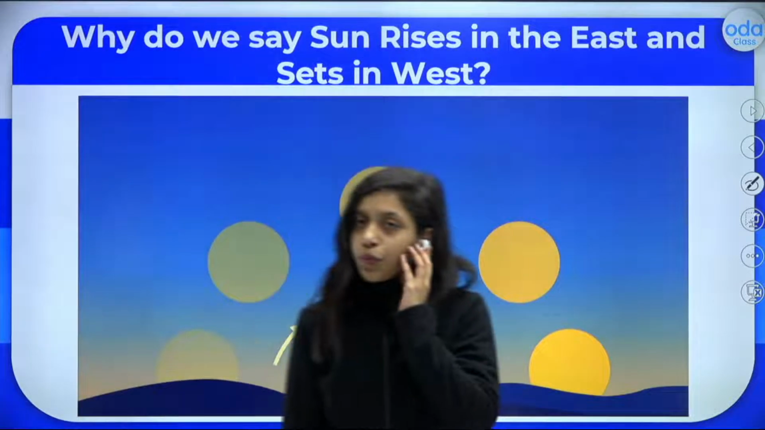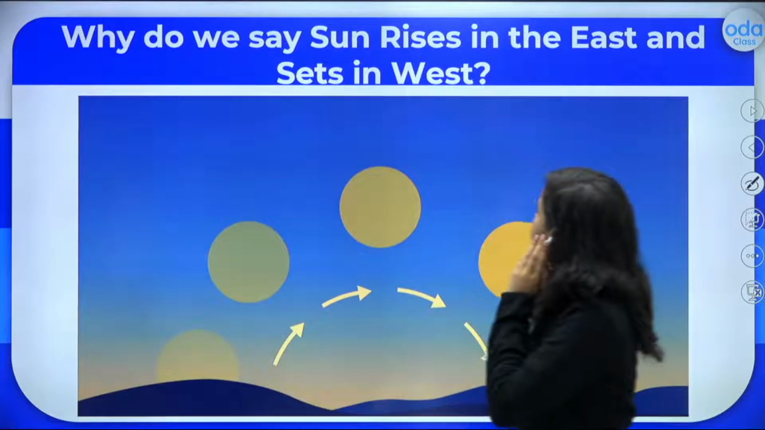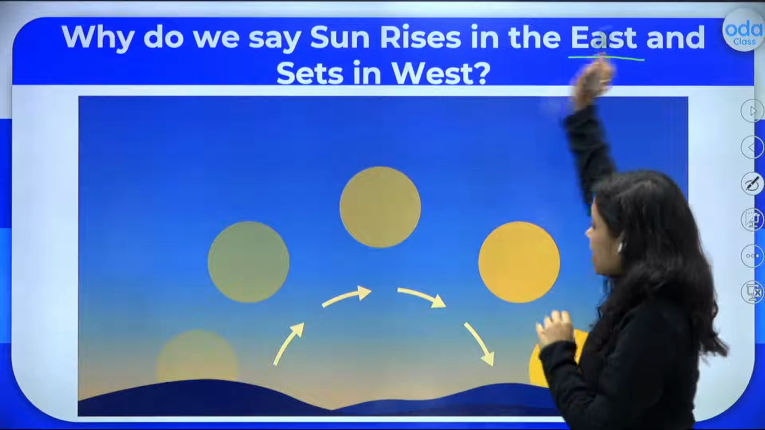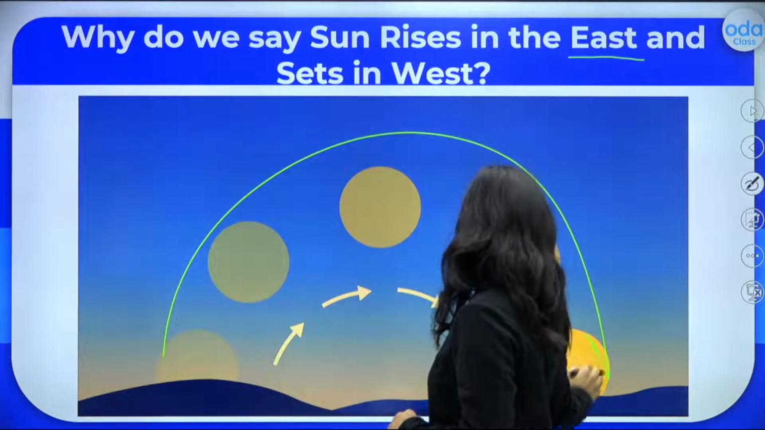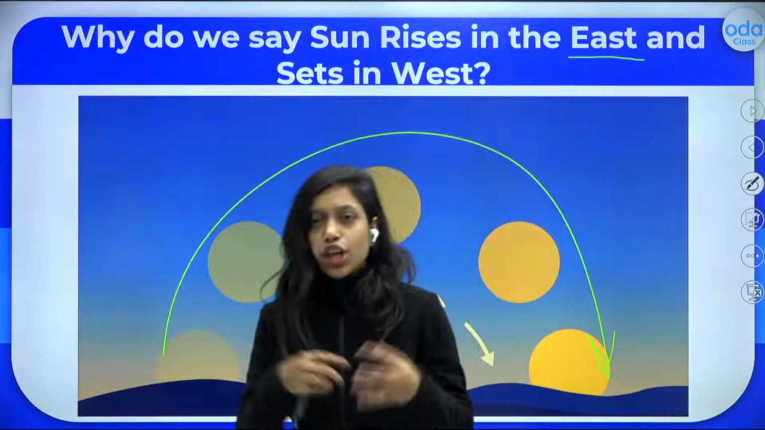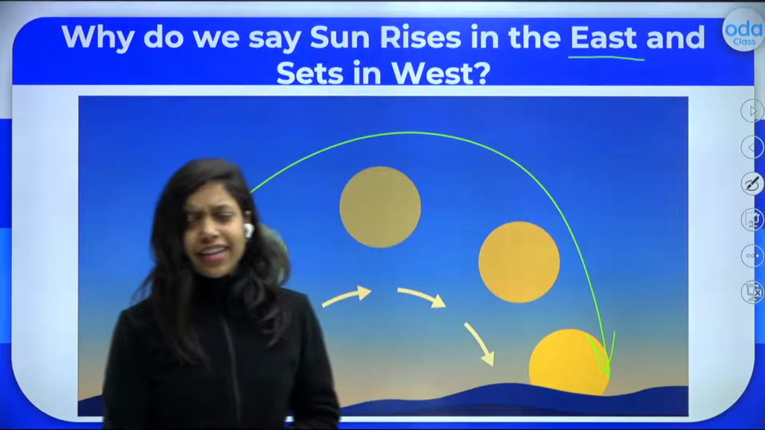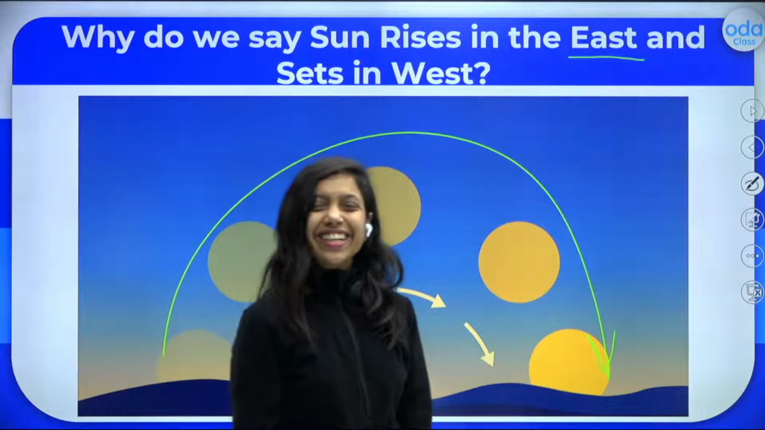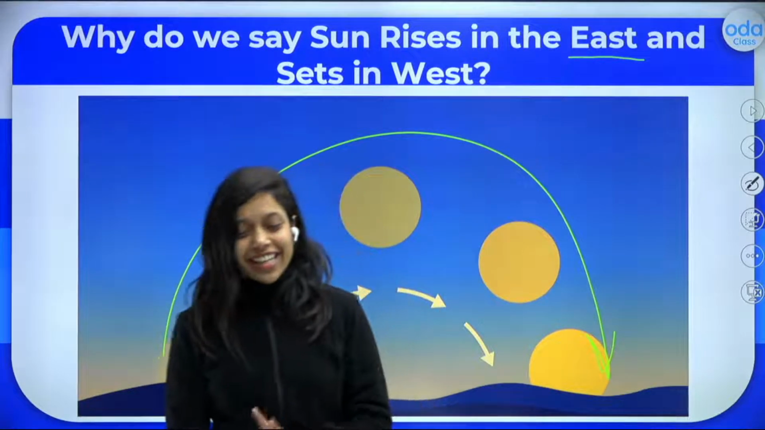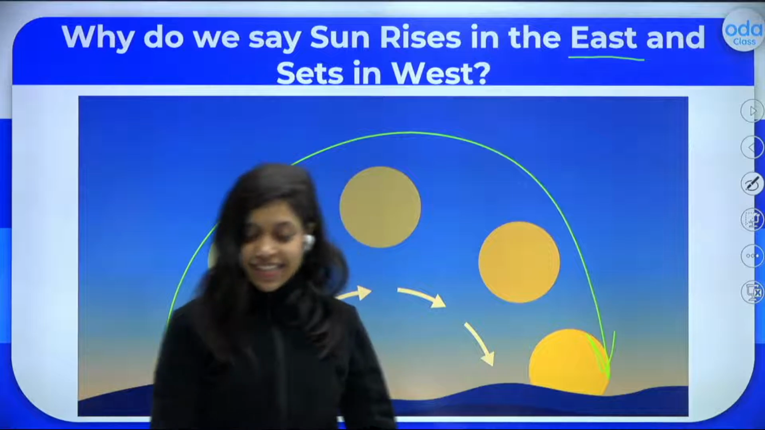Now tell me, why do we say that the sun rises in the east and sets in the west? You say that the sun will rise in the east and it will set in the west. Is the sun really moving? Is it really like the sun is moving or we are moving? Let me know. But we say that the sun rises in the east and sets in the west, right?